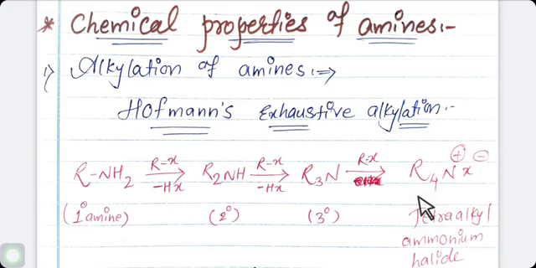The tetra alkyl ammonium halides are called quaternary ammonium salts, which are crystalline solids. They are the derivatives of ammonium salt, in which all the 4 hydrogen atoms attached to nitrogen in NH4 are replaced by 4 alkyl groups.